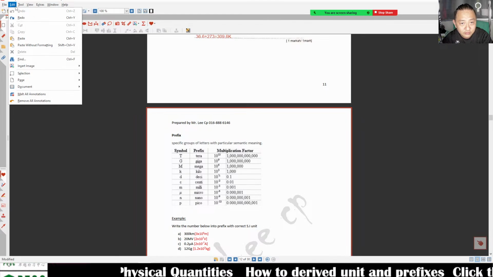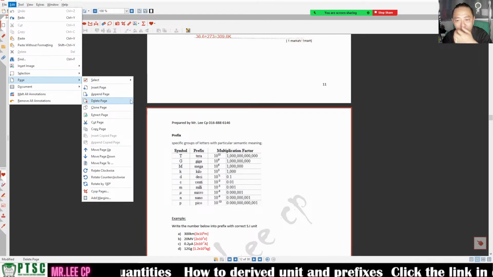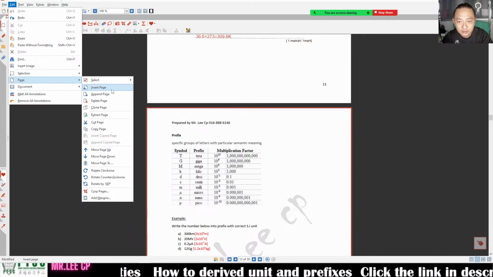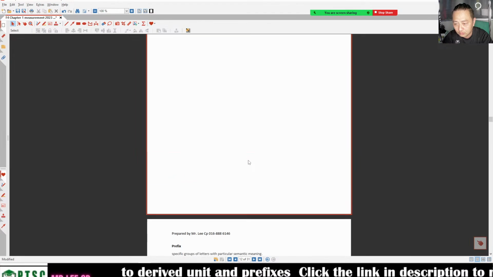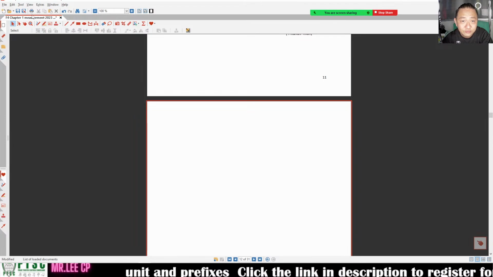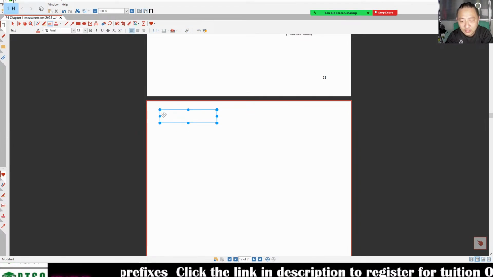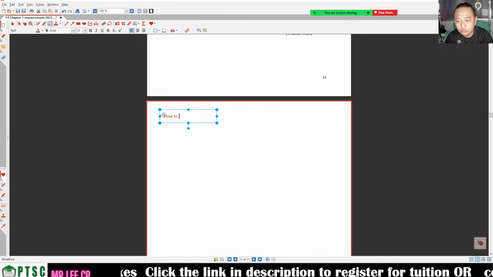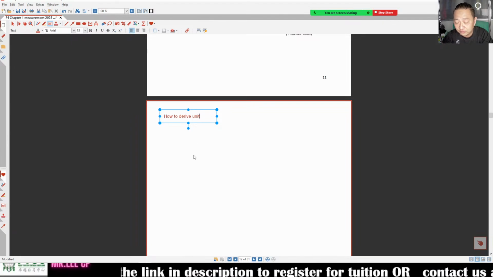So we are going to see how to derive the unit. The prefix we are going to see later. Today we are going to see how to derive units from the formula.